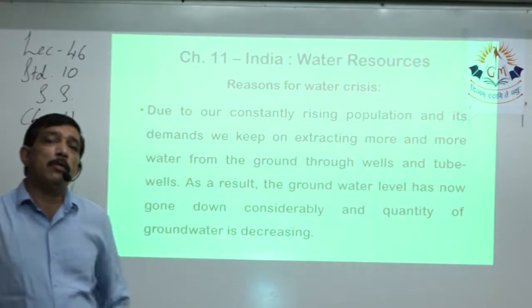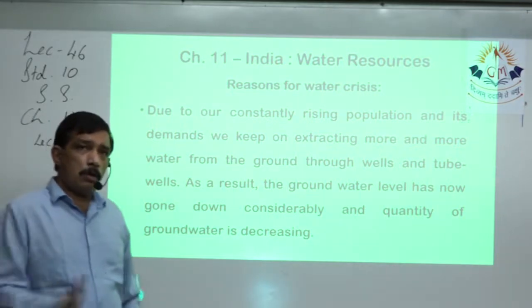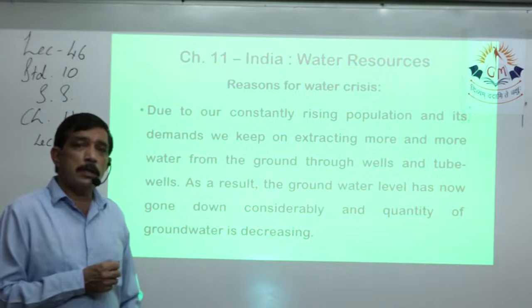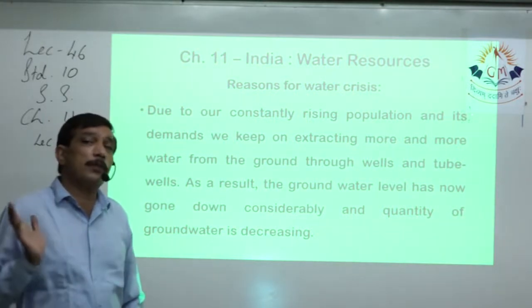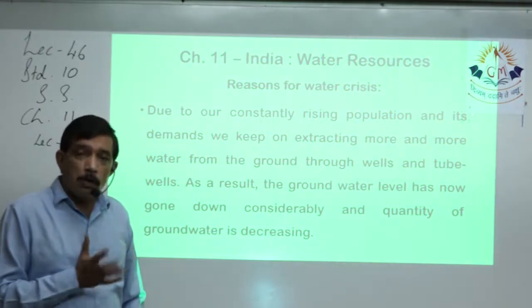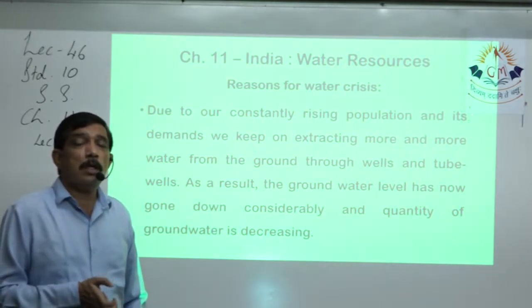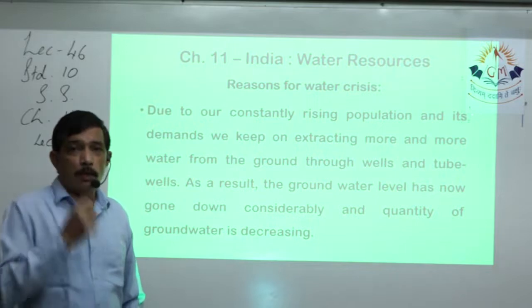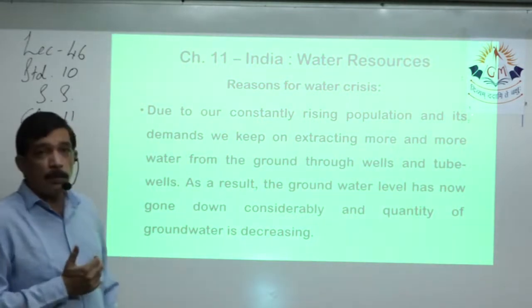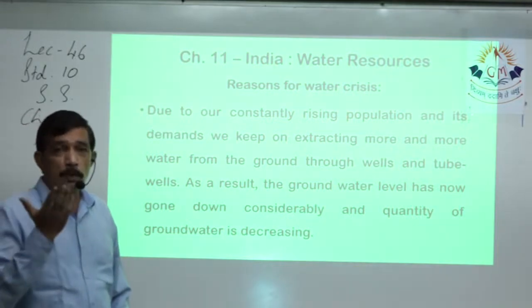So they keep on pumping water, and for all this pumping out of water from wells and tube wells, there is no accounting. There is no means or method to count how much underground water has been pumped out at various places. So because of the rising population, the water demand keeps on rising.